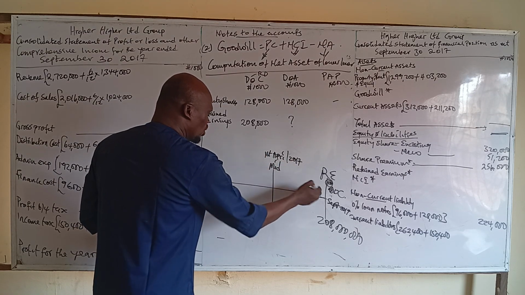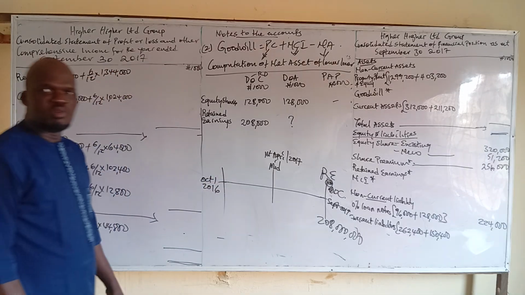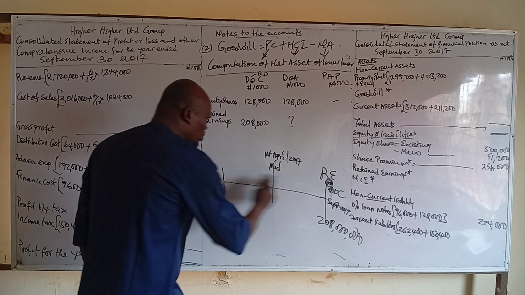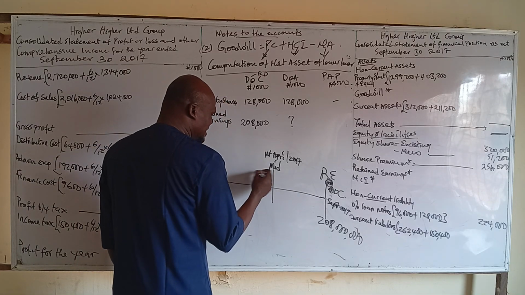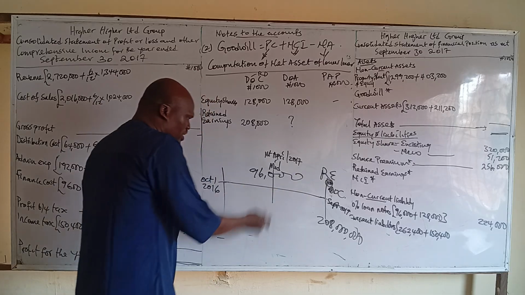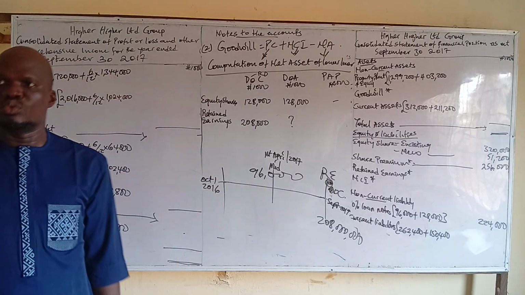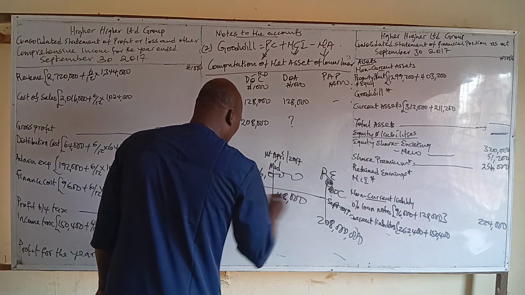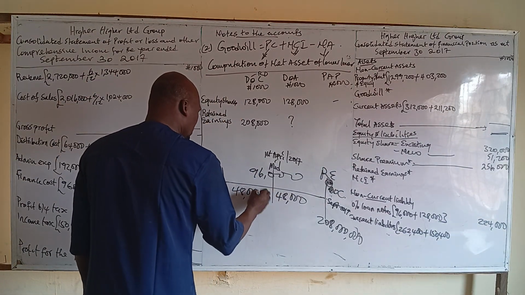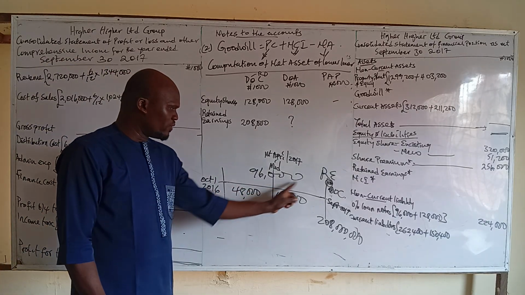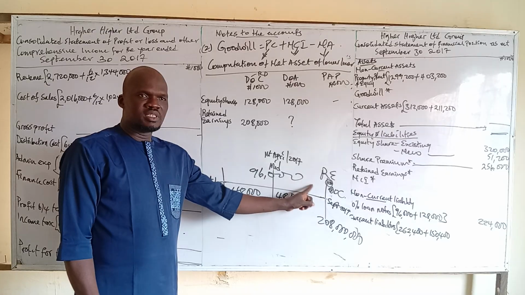2017. Now the whole of the profit for the year. What's the whole of the profit for the year? The whole of the profit from year to year is what? 96. So 96,000. That's the whole of the profit. So if you divide the profit 96,000 into 2, we have what? 48 a year, right? And 48 what? Year. So we have divided the profit into 2. 48 for this 6 month profit, 6 month profit.